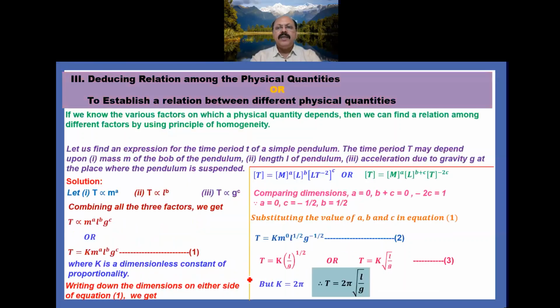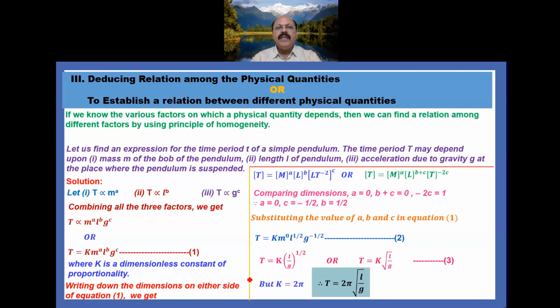Now the third application: reducing relation among the physical quantities, or establishing a relation between different physical quantities. A simple method that we have to use is the principle of homogeneity, and we apply the concept of dimensional analysis.